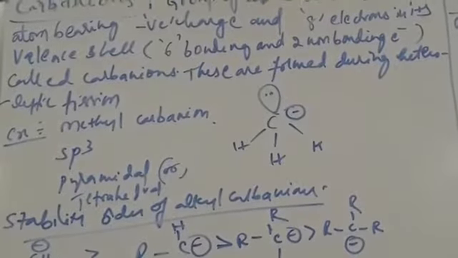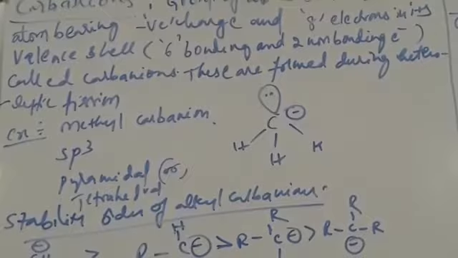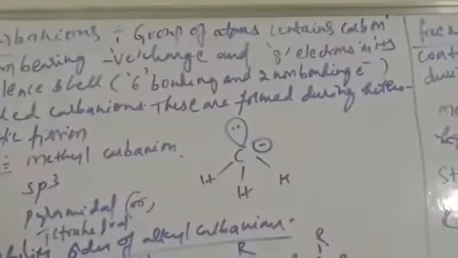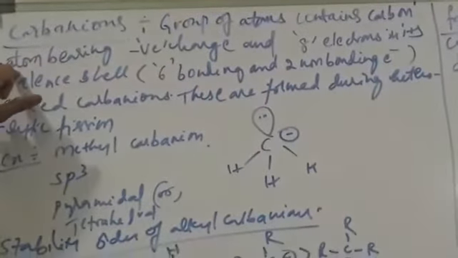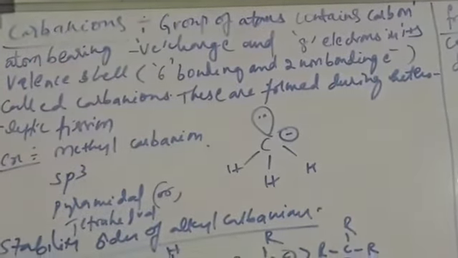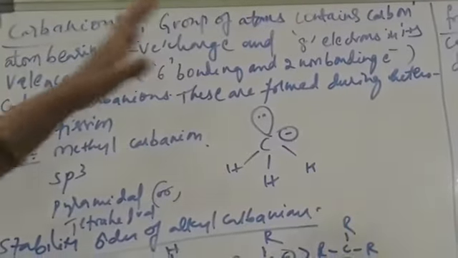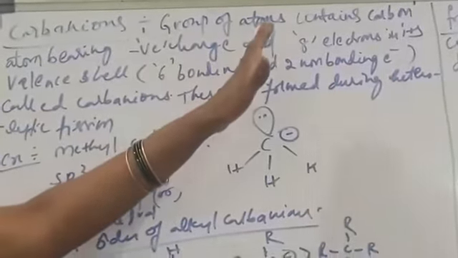So next, carbene ions. Carbene ions are also formed during heterolytic cleavage. We get a pair of ions in heterolytic cleavage. One is a positively charged ion, which is called a carbocation or carbonium ion, and the other is a negatively charged ion, which is called a carbene ion. A carbene ion is a group of atoms containing a carbon atom bearing a negative charge and having 8 electrons in its valence shell.